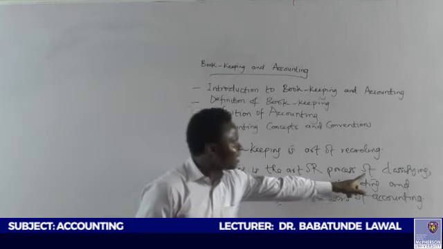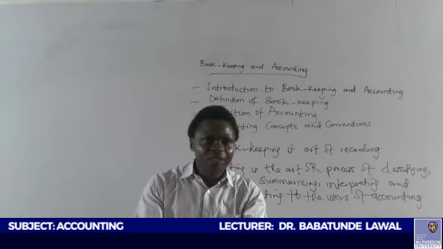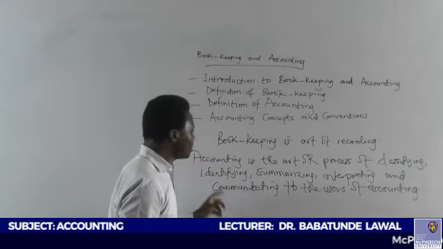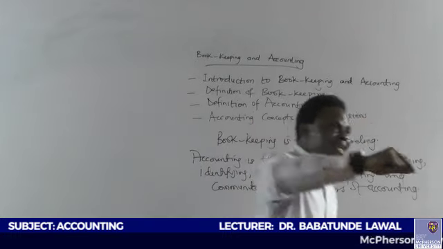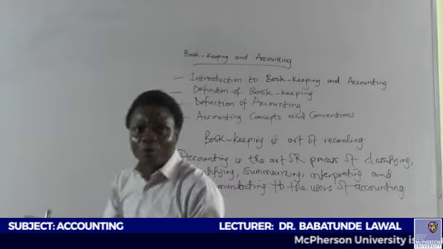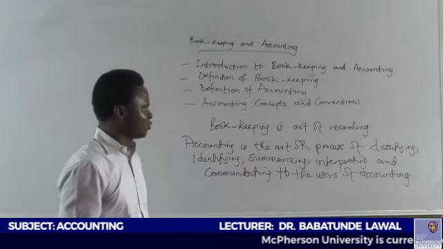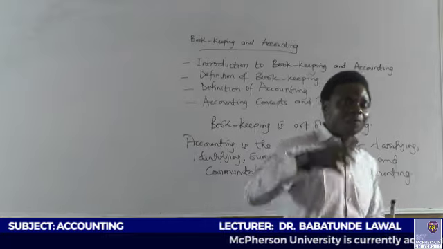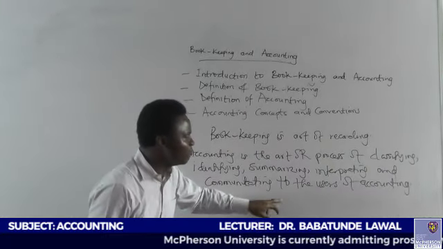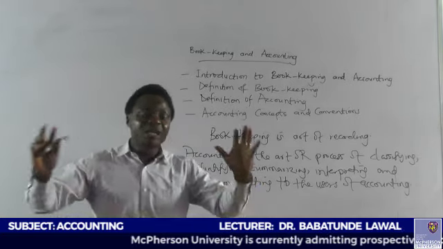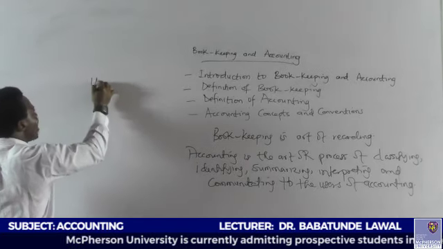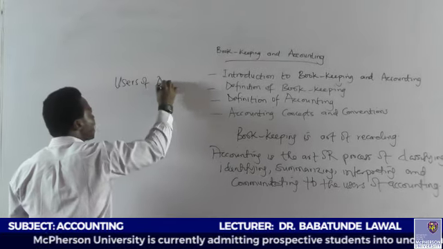Now, what is classifying? Classifying means grouping into subdivisions. What is identifying? Trying to locate the transaction that has occurred in that business. What is summarizing? Giving a brief report of what entails in the transaction. And what is interpreting? The interpretation means the result of the transaction that has occurred. And lastly, communicating means now we want to make this information available to the users of accounting. And this will now be what? Who are now the users of accounting?